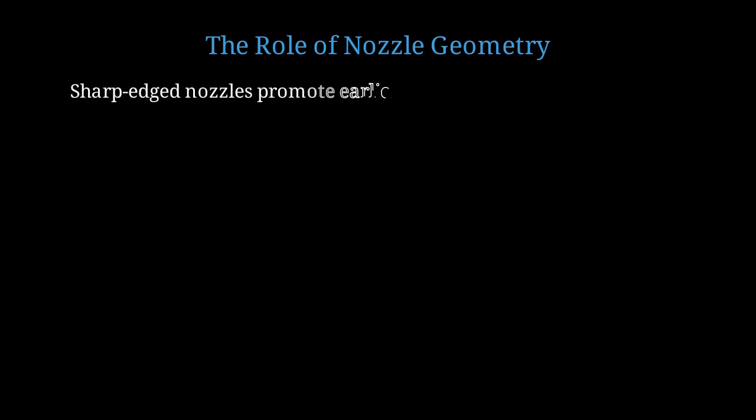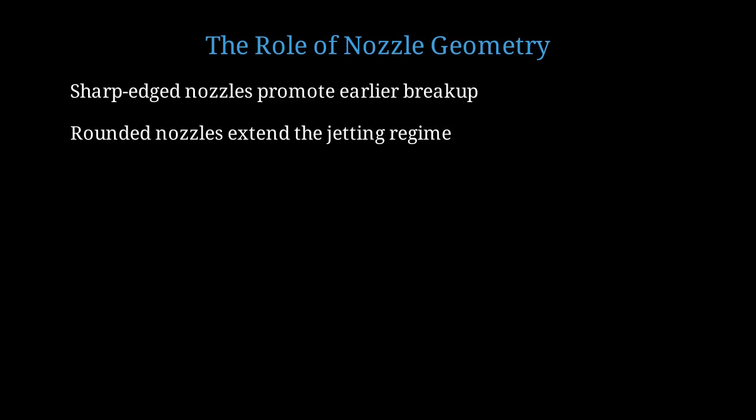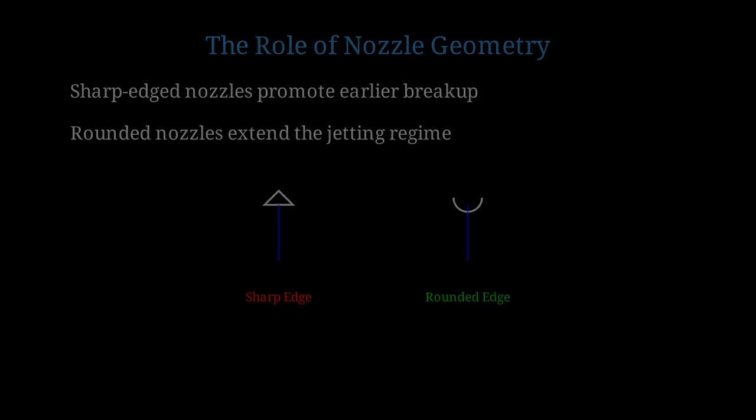The nozzle geometry significantly affects the transition behavior. Sharp-edged nozzles tend to promote earlier breakup because they create flow separation and vorticity at the nozzle exit. Rounded or contoured nozzles can extend the jetting regime to higher flow rates by providing smoother flow acceleration. Compare a sharp-edged nozzle on the left with a rounded nozzle on the right. The geometry dramatically affects the flow behavior.